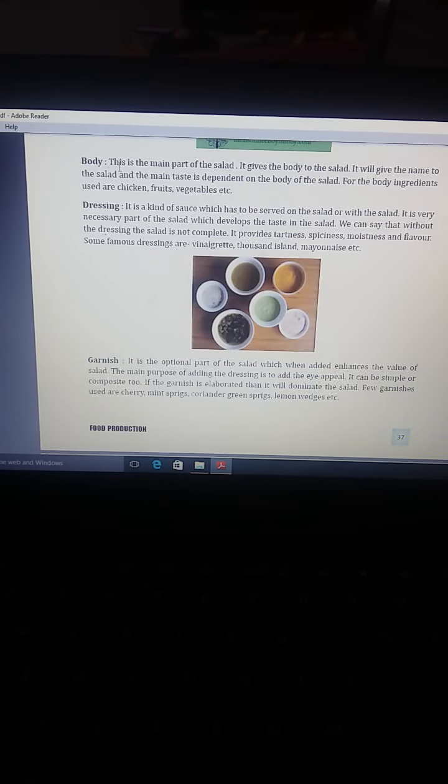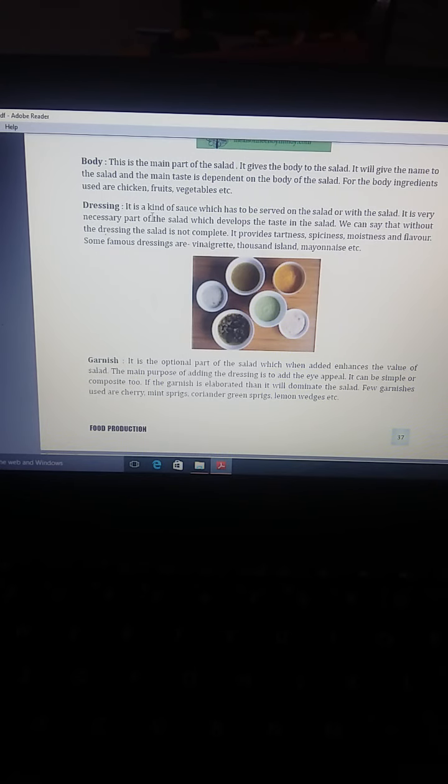Now next part of salad is body. This is the main part of the salad. It gives the body to the salad. It gives the name to the salad and the main taste is dependent on the body of the salad. For the body ingredients, chicken, fruits and vegetables are used.